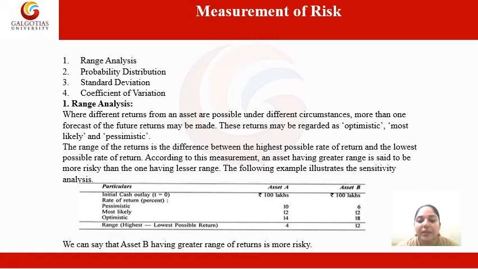So the difference between these two will be 12. So here we can say that asset B is having a greater range of return. So it is treated as more risky. So if any asset is more risky, then it will give high returns. And if an asset is less risky, then it will give low returns.